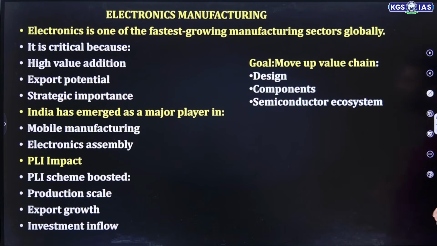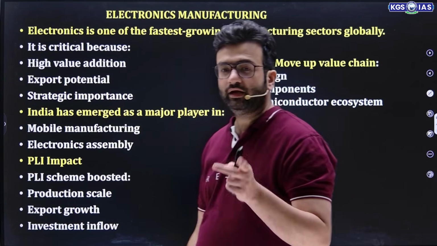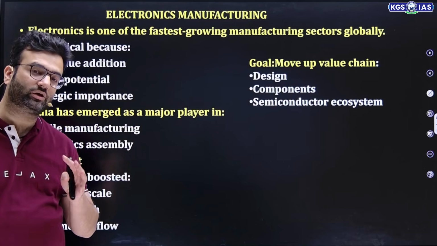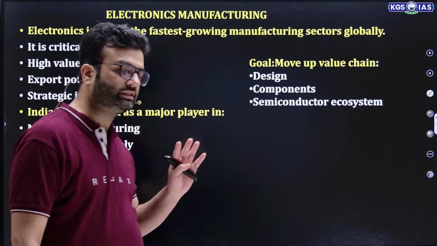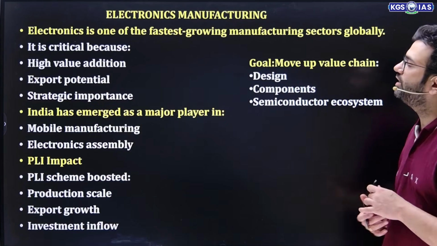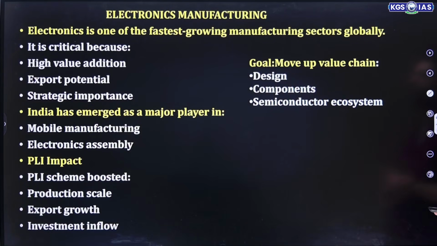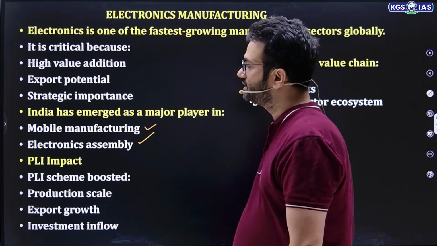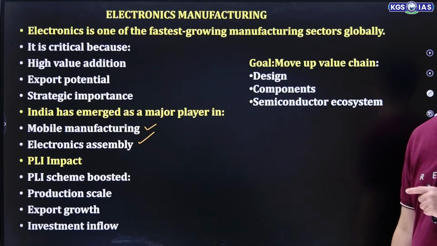Then electronic manufacturing, this is what I'm talking about. And in mains exam, if suppose they ask you a question on PLI scheme success, you should specifically mention this electronic manufacturing. So electronic is one of the fastest growing manufacturing sectors globally. It is critical because of high value addition, huge export potential, and also strategic importance. India emerged as a major player in mobile manufacturing and electronic assembly. This is a very important point.